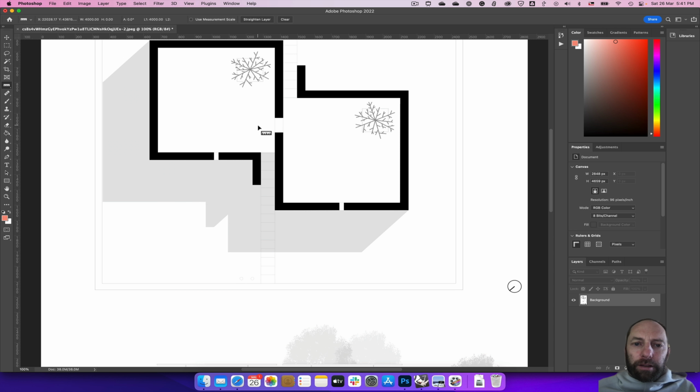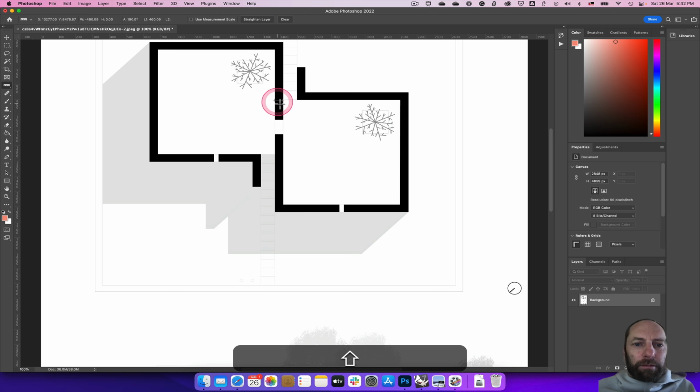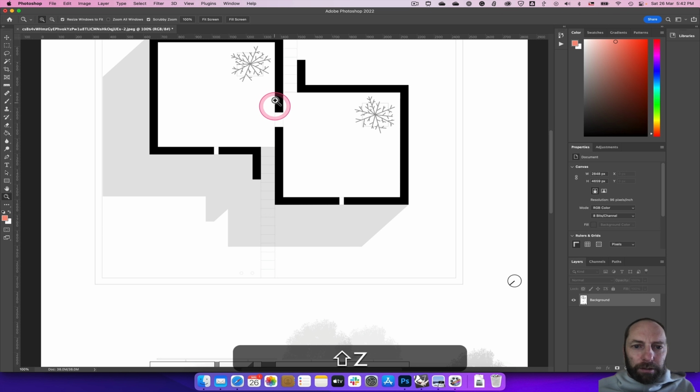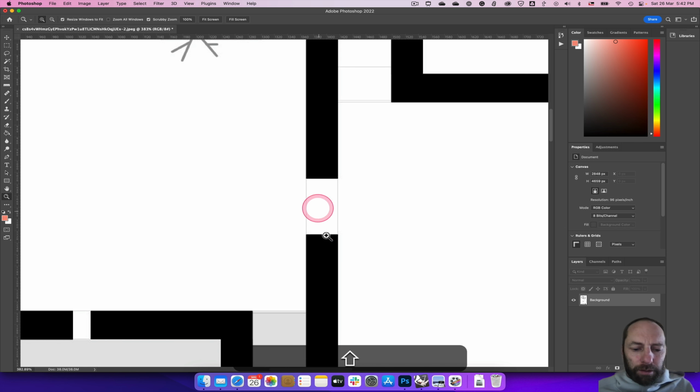I can use this to measure. If I hit caps lock again, I can then start to measure, say, how wide is that wall, if I hold down shift. So I can measure up close, or maybe if I zoom in it'll be better. So zoom in, then hit I for ruler. We can really line that up.